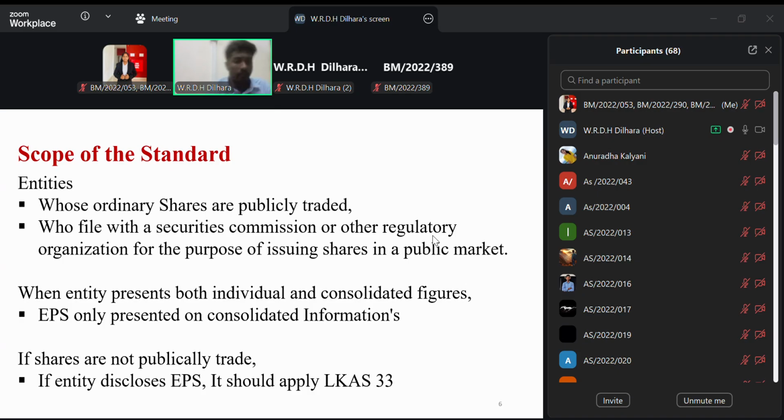And when an entity presents both individual and consolidated figures in earnings per share, that means when an entity presents both individual and consolidated figures. So if you take a group company, there are two figures in the financial statements.